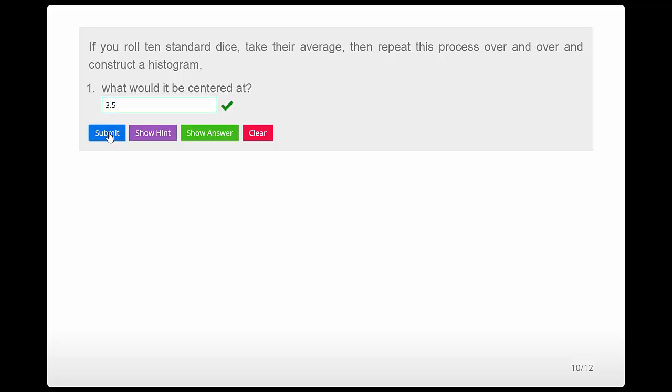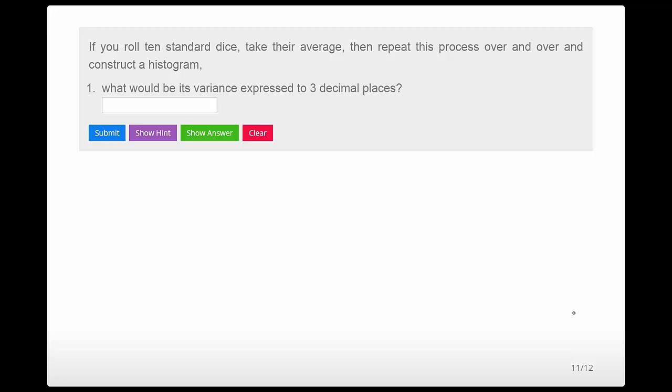Great. Now, it wouldn't be the same distribution, right? Because it's averages of 10 dice, not a histogram of die rolls, it would be more peaked around 3.5, which is basically illustrating that taking an average is a good thing. It reduces variation in the distribution.